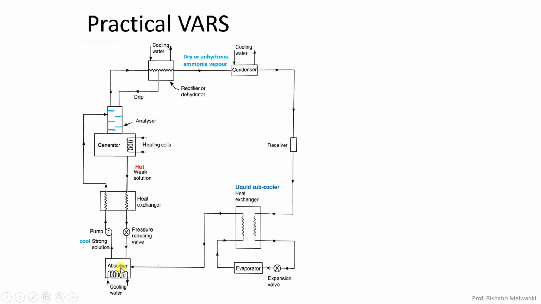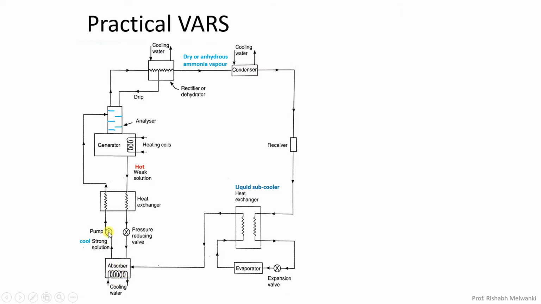In the absorber, at the same pressure, there is mixing of the weak solution, which is water. It will absorb the ammonia vapor coming from this side, and because of that the pressure is further reduced in the absorber while the temperature is increased. Now, to maintain the ammonia absorption capacity of water, a cooling arrangement is provided.